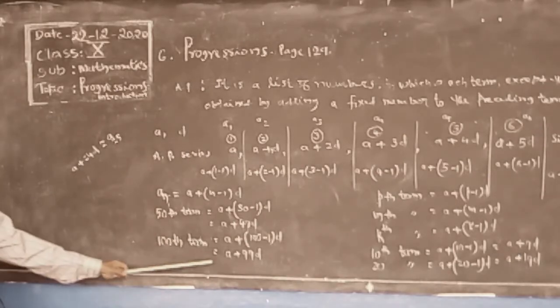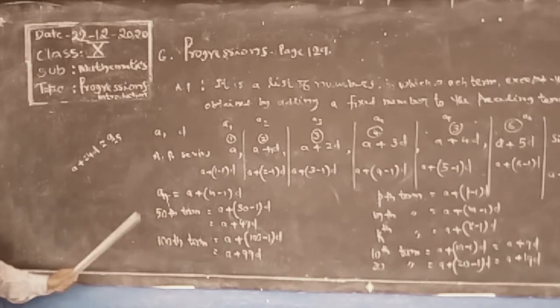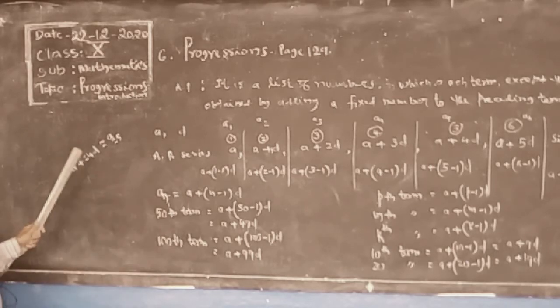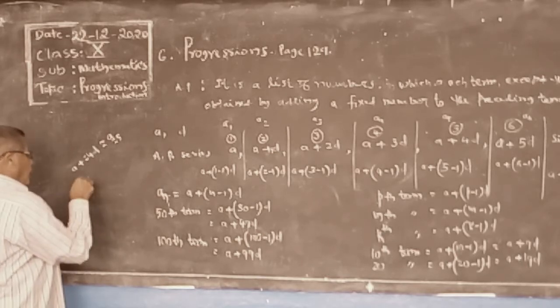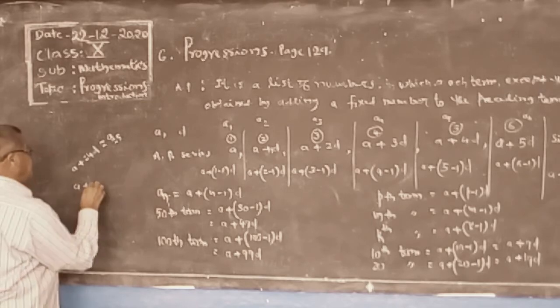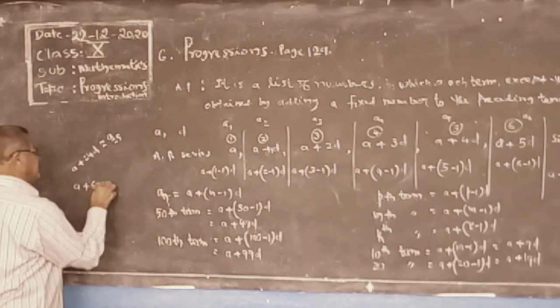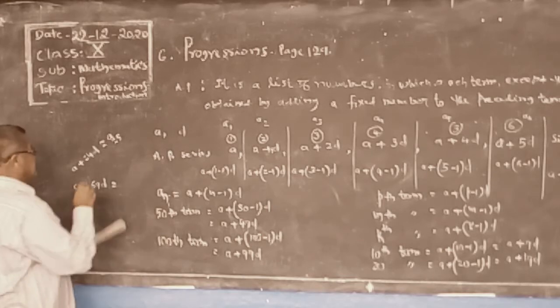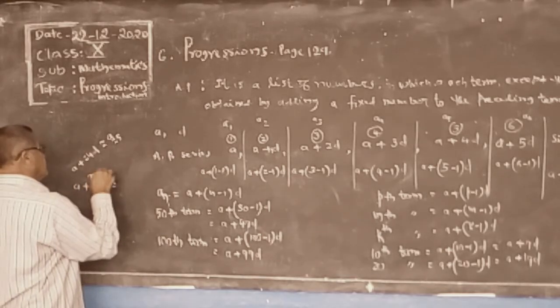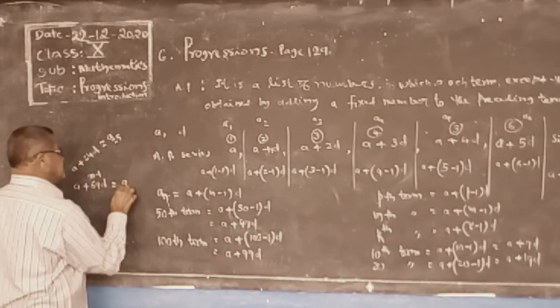A plus 99d is the 100th term, a100. Suppose a plus 69d is which term? 69 plus 1 is 70, so n is 70, a70.